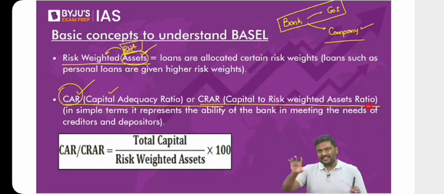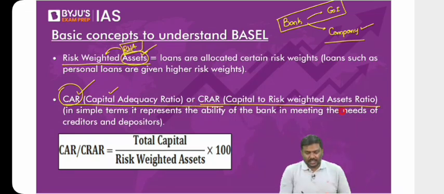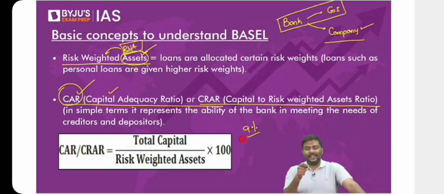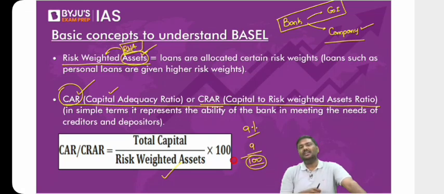Let's take a simple example. In India, RBI says commercial banks will have to maintain a capital adequacy ratio of 9%. What is the meaning of it? 9% is nothing but 9 upon 100. It simply means that if a bank has risk-weighted assets of 100 rupees, the capital maintained by the bank should be at least 9 rupees.